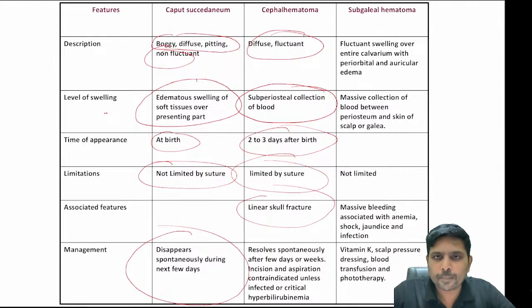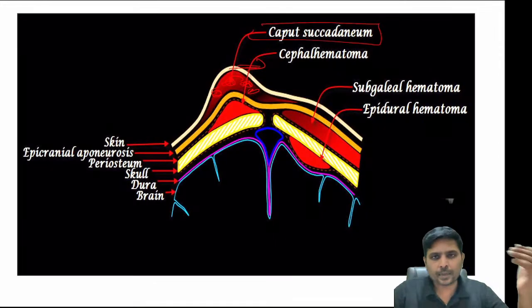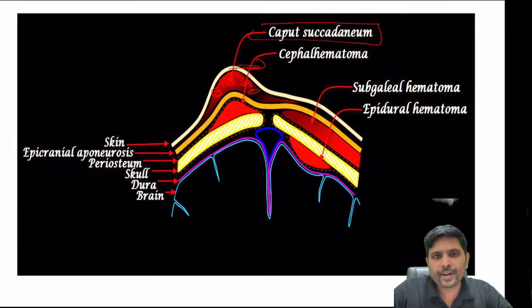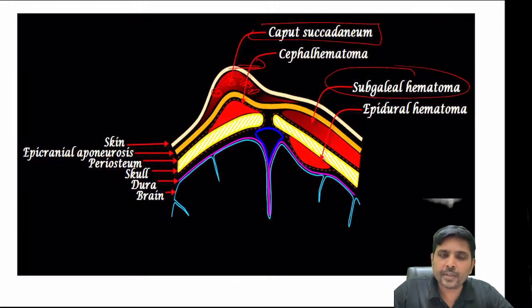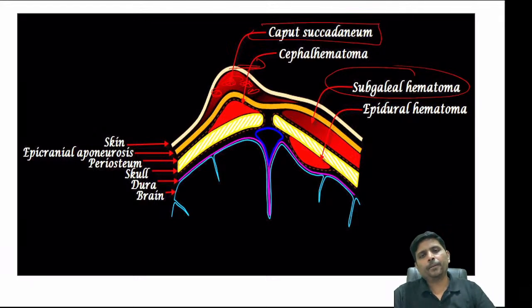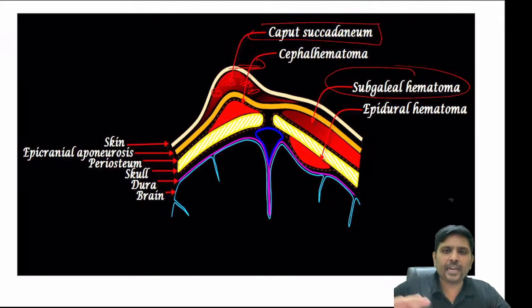Okay. Now, what is subgaleal bleed? Remember, the first one is subcuticular bleed, the second one is subperiosteal bleed. Third one: you all know that our head contains a thick, sheet-like substance called the subgaleal aponeurosis. Whenever you have a bleed below the galea, that is called subgaleal hematoma. So how do I differentiate between caput, cephalohematoma and subgaleal bleed? Caput, normal vaginal delivery. Cephalohematoma, forceps delivery.